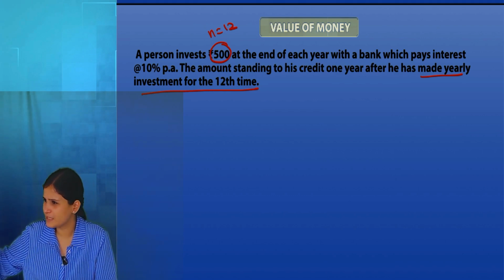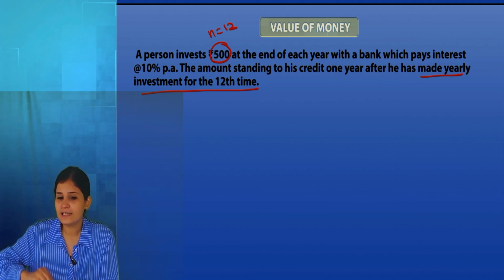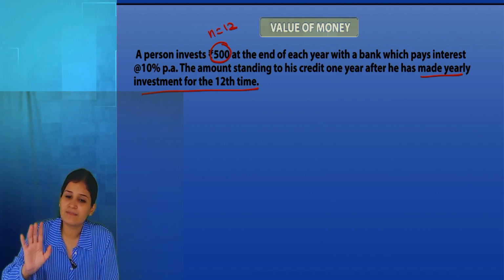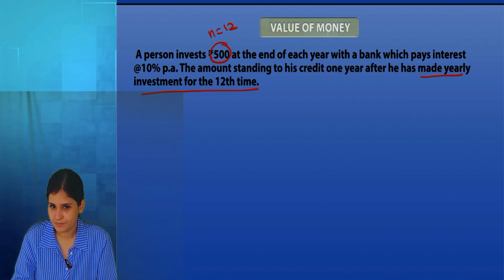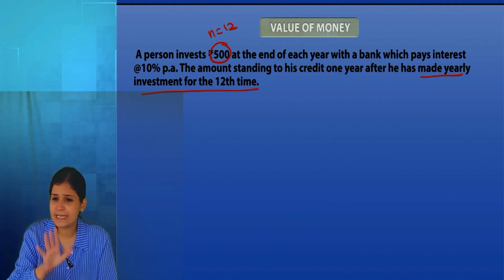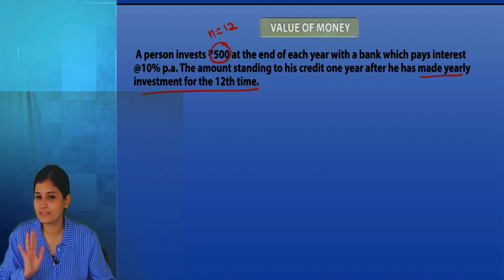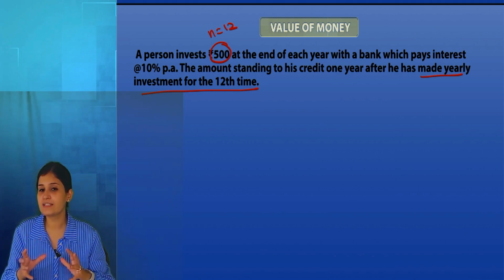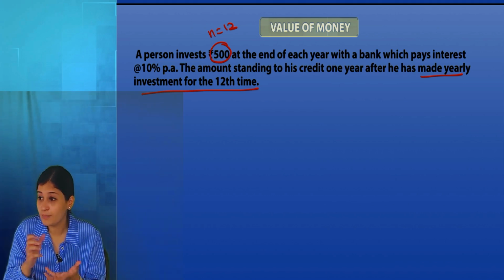Suppose after 12 years, I'm going to make another business venture. I'm going to invest in something. So I started keeping 500 rupees every year, and I asked the bank that I will need it because after 12 years, I have decided to buy a property. I don't want to have a huge SIP, so I created this. 500 is a very minimal amount. So I made the payment for the 12th time. That means 12 years has passed by. So now the motive is to take that huge sum of money. This will be future value, because I'm going to get the payment after 12 years.